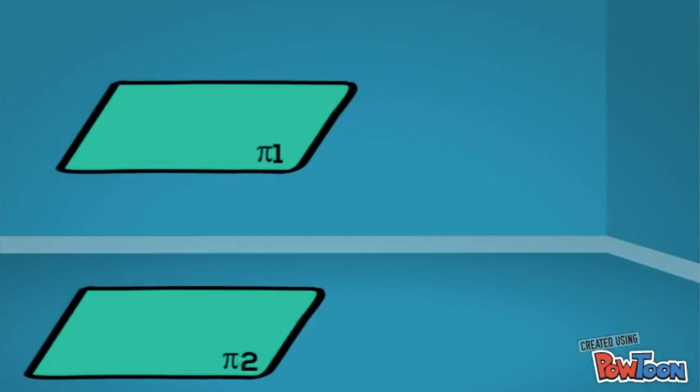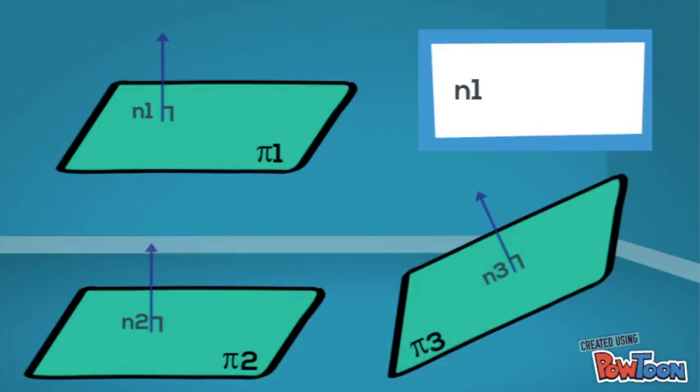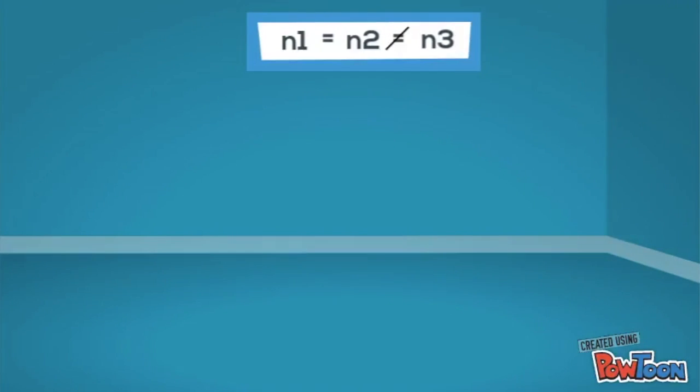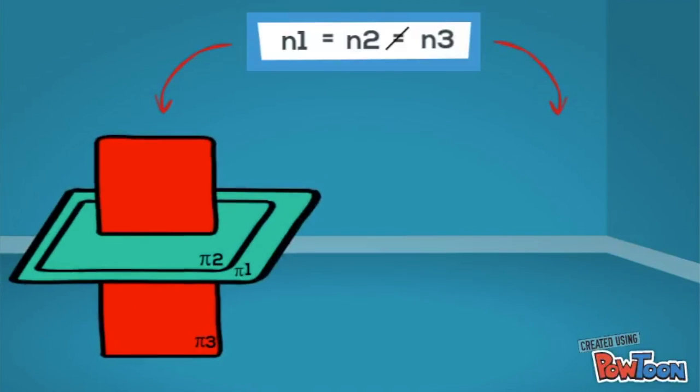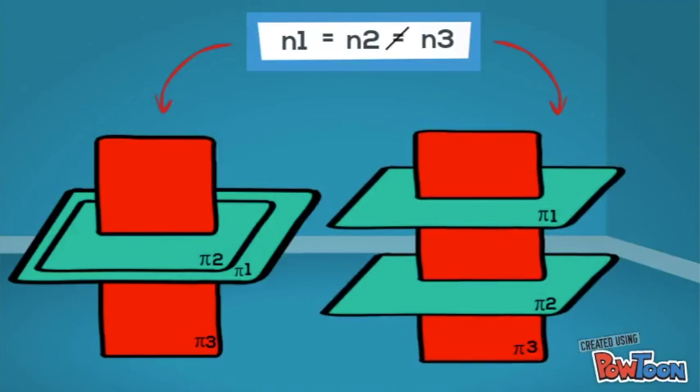Moving on to the second case, we have two planes that are parallel and one plane that is not. Therefore, the relationship between the normals is n1 parallel to n2, but not 2 and 3. In this case, there can be two different types of scenario. The first is where the two parallel planes are coincident, whereas the second is where the two planes are parallel and distinct to each other.